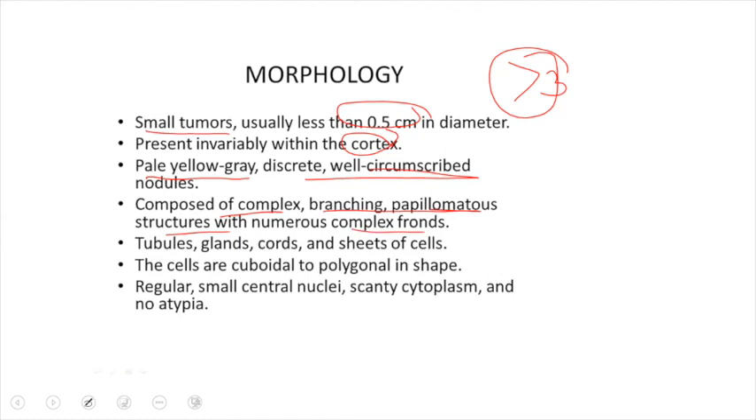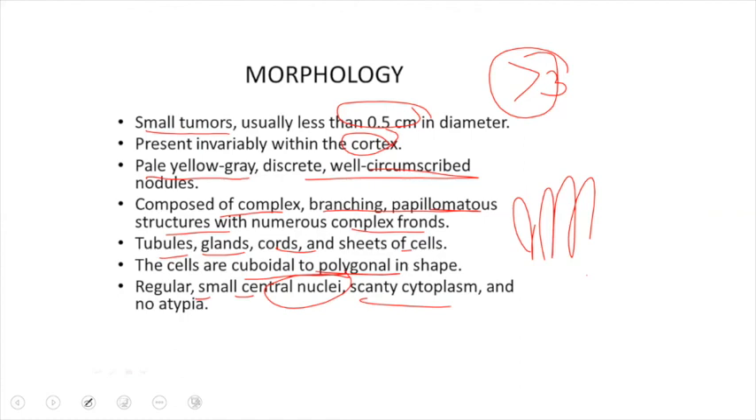So these fronds actually mean a finger-like pattern, right? Also we can appreciate tubules, glands, and cords or sheets of cells. The lining epithelium is cuboidal to polygonal in shape, regular, small, with small central nuclei and scanty cytoplasm, and there is no atypia. But if the tumor gains successive mutations, then it is very likely to get converted into a renal cell cancer.